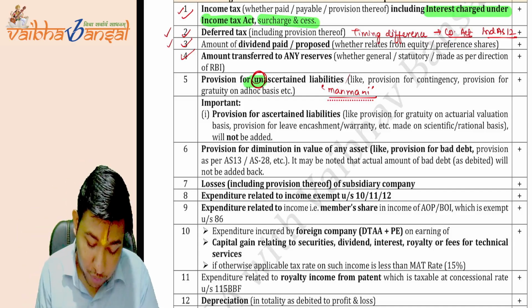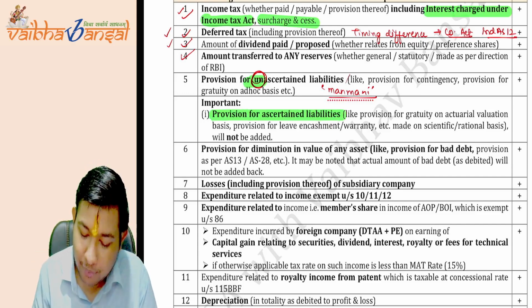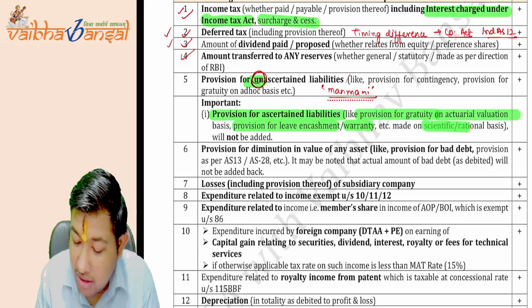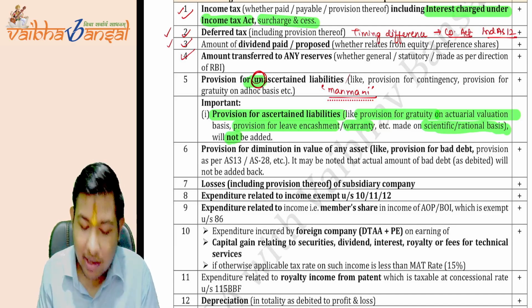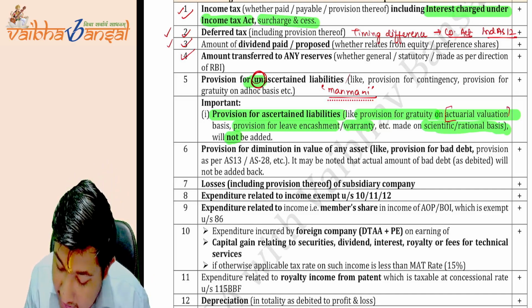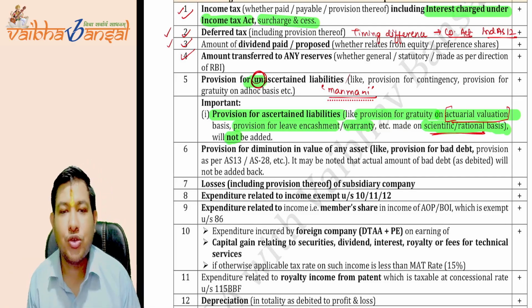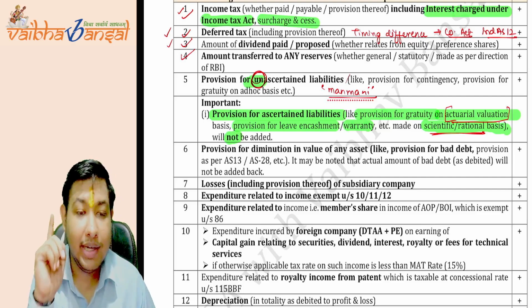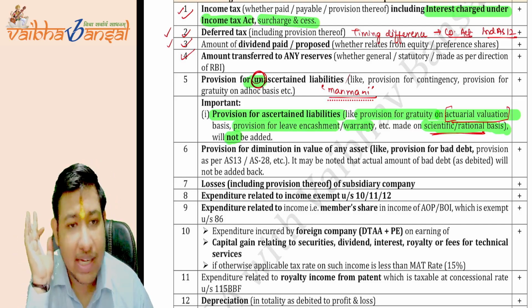Is this clear? The important note is the provision for ascertained liability, like the provision for gratuity on actuarial basis or provision for leave encashment, warranty, etc., made on the scientific or rational basis will not be added back. If the actuary has done the valuation based on the scientific or rational basis or a statistical method, that will be allowed to keep debit in your books of accounts, but not for the unascertained liability that you have debited on an ad hoc basis. Is this clear to you all?